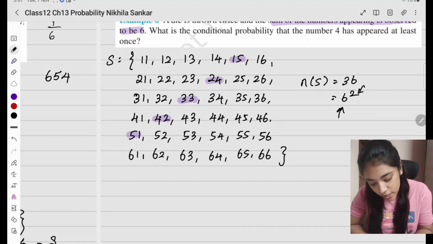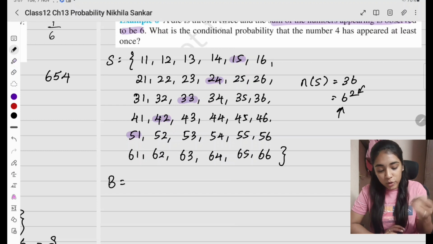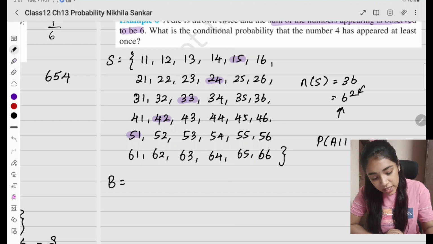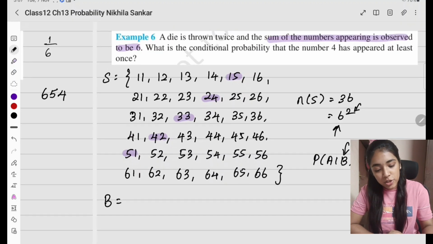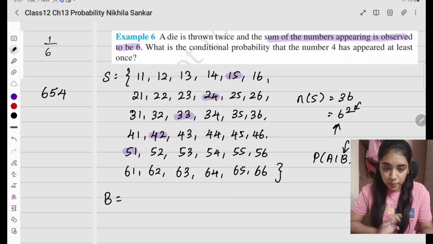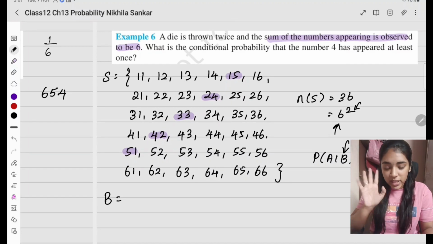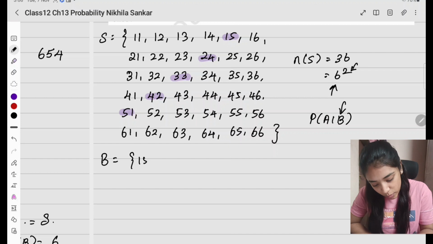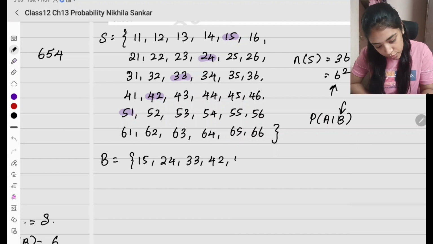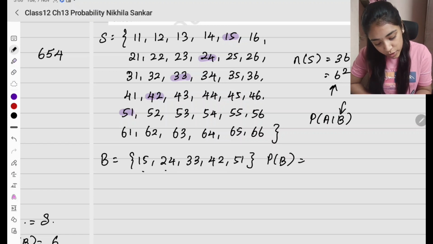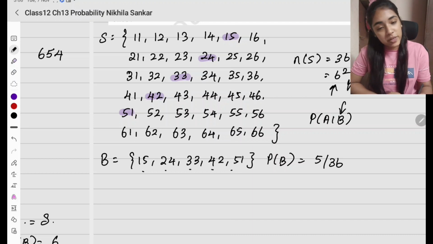So I'm going to write it down. So B இது வந்து given இல்லையா? So I'm going to find the probability of A given B. So B என்னது? It is going to be the sum of the numbers appeared is observed to be 6. So this is going to be 1 5, 2 4, 3 3, 4 2 and 5 1. So the probability of B is going to be how many elements? 1 2 3 4 5 divided by 36 total sample space.